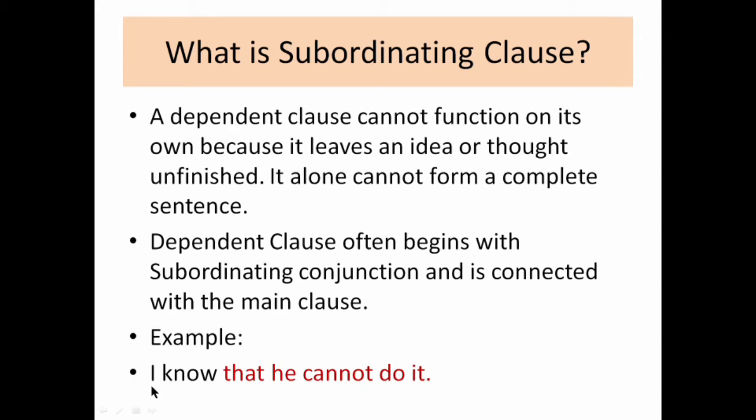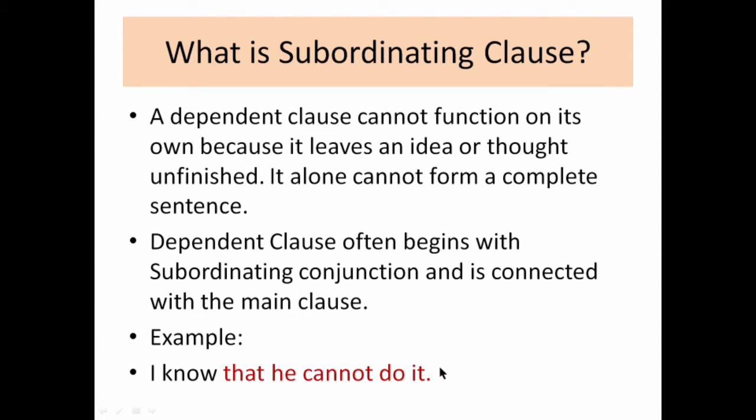Here also, once again, I will tell that the two parts of the sentence both have subject and predicate, because to be a clause, a group of words should have both a subject and a predicate. So here the subject is I and the predicate is know. Here also in the second part of the sentence, he is the subject and cannot do it is the predicate.